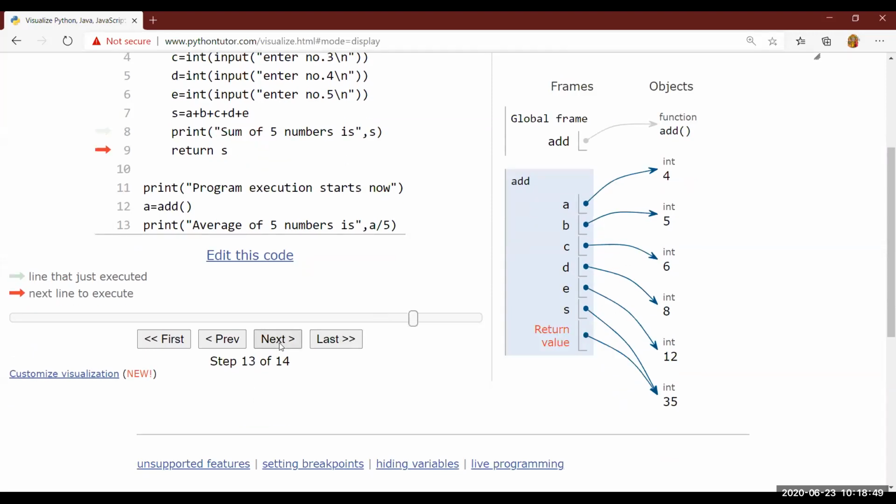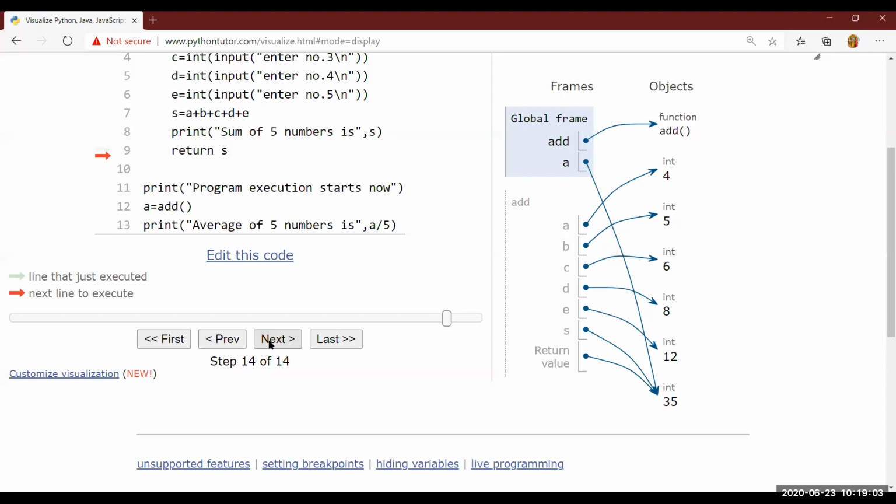Just see. Next, return value. Can you see 35? Return value is 35 only because S is 35. That means return value is 35. It is returning 35. Where? To line number 12. Just see. Line number 12 gets created. One more variable, are you seeing here? A with value 35. It is pointing to the same value which is returned by the function.